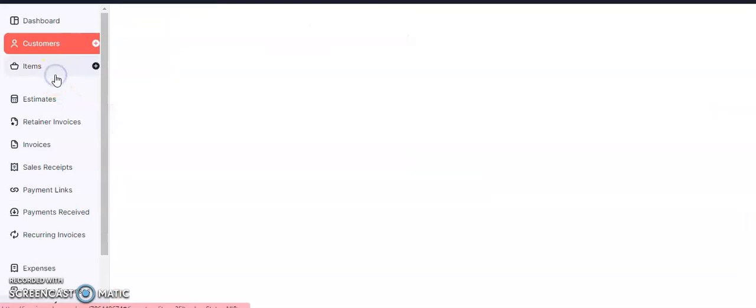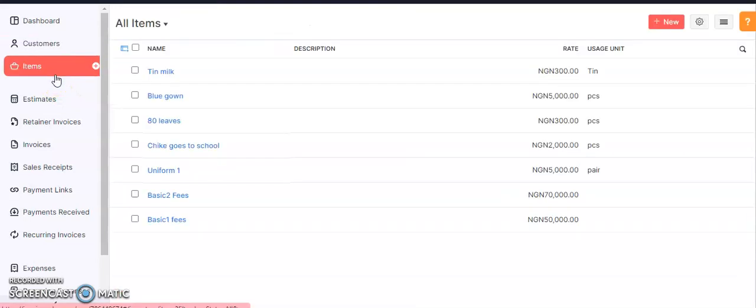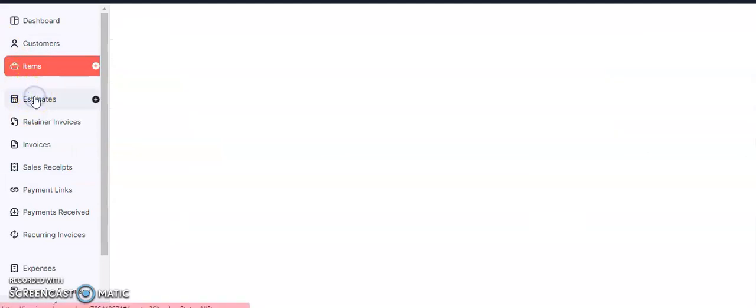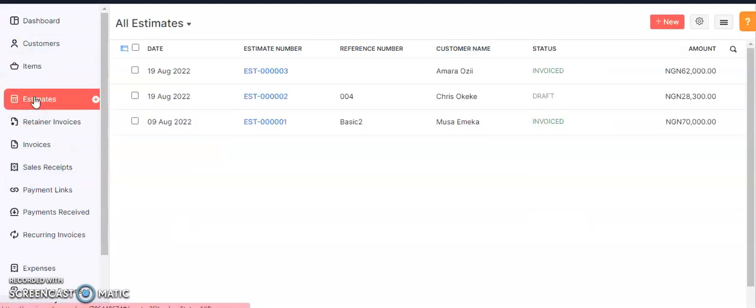Here is where you register the fees and items that you sell. You classify the fee: basic 2 fees, basic 1 fees. Here is where you attend to prospective students, those that are making inquiry. You can use the software to give them a prospectus, and when they are ready, you bill them. You don't need to bill them separately. You convert the prospectus you've given them here to their bill.